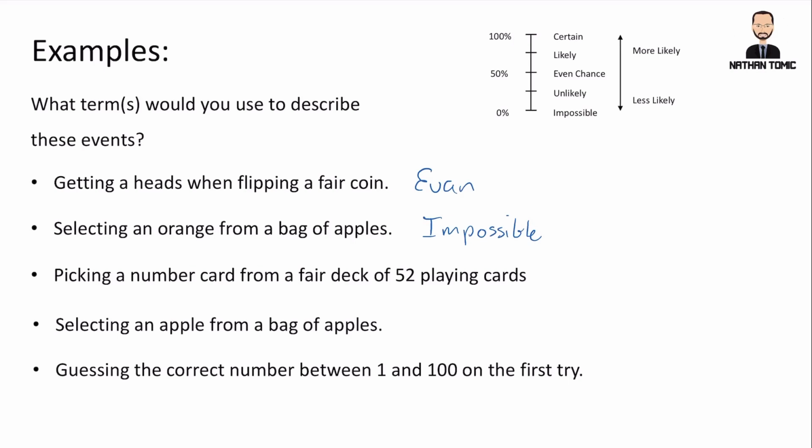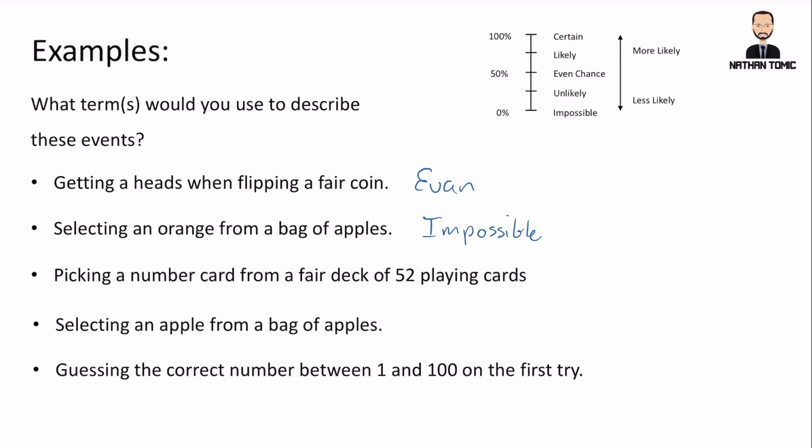Picking a number card from a fair deck of 52 playing cards. So if we think about a pack of 52 cards, a standard deck that we would usually play with, if we think about how they're set up, there are 10 number cards per suit. So that means that we have 40 cards that are number cards, and the remaining 12 cards are made up of all the face cards, so the kings, queens, jacks, and so forth.